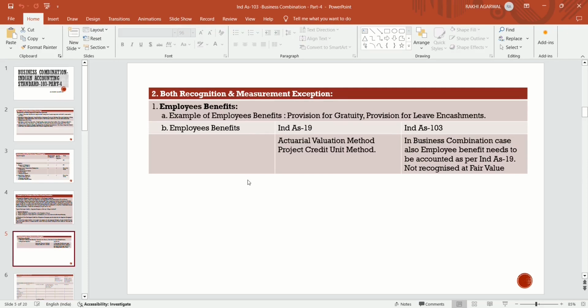Whatever Ind AS 19 follows to recognize employee benefits, the business combination will follow the same, and they will not recognize at fair value. They follow the actuarial valuation method, the projected unit credit method, for recognition in a business combination if they acquire employee benefits.